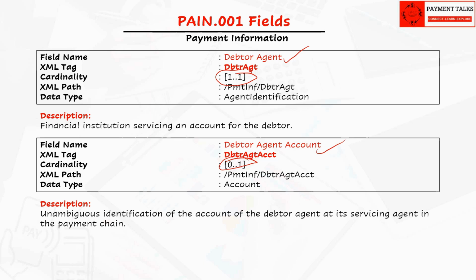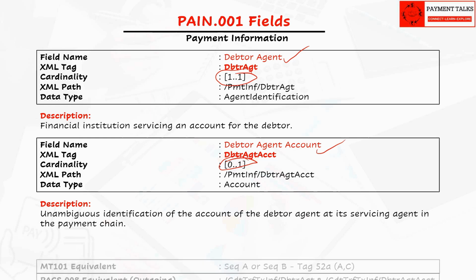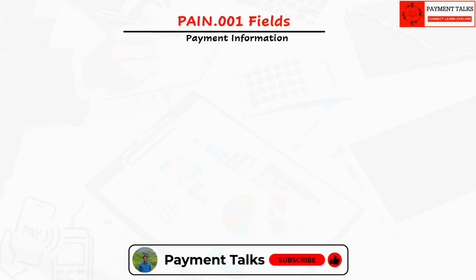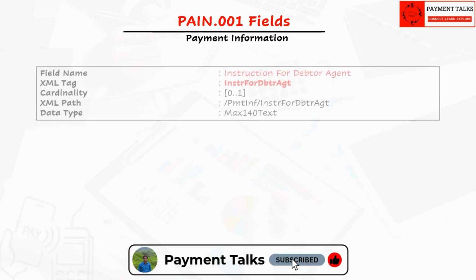This would be very useful information for those who want to understand the practical processing that happens in a bank, especially a debtor agent bank. The MT101 equivalent fields are either sequence A tag 52 A, C options or the same field in sequence B. The Pacs.008 equivalent fields are with the same name. The next field is instruction for debtor agent.